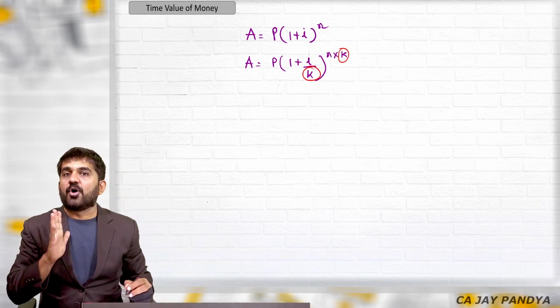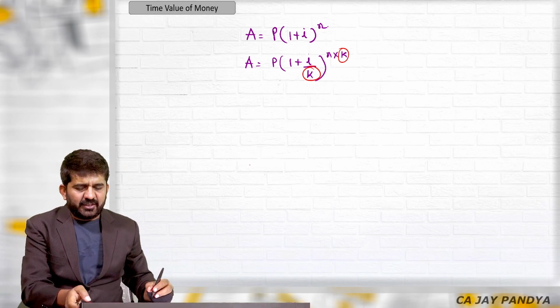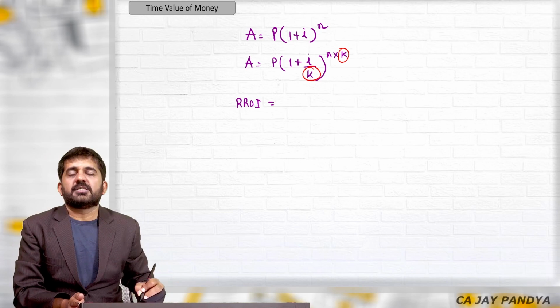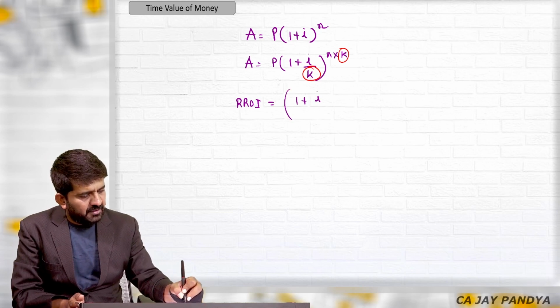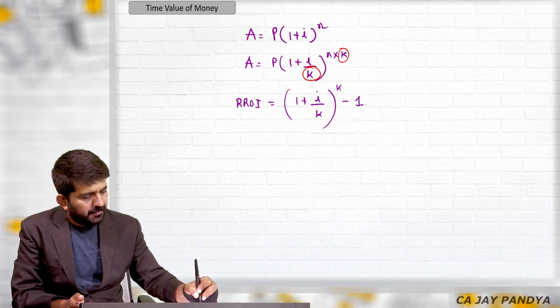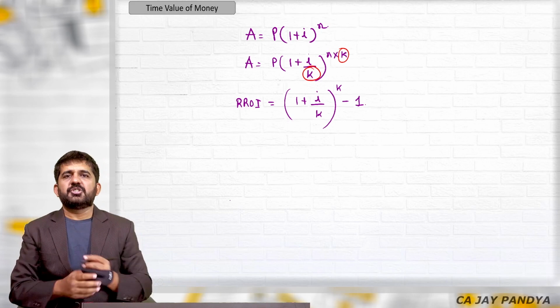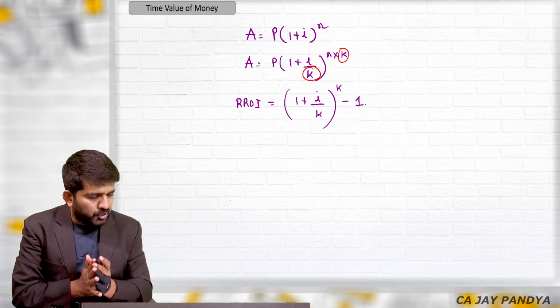Otherwise, it is the same formula. And one more that we have learned is how to find out the real rate of interest. It is nothing but 1 plus I upon K raised to K minus 1, of course multiplied by 100 to get the answer in percentage. These 3 concepts should be absolutely clear.